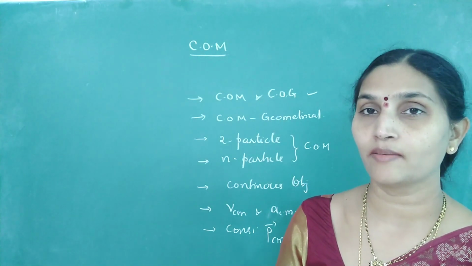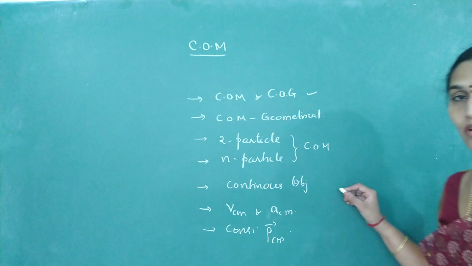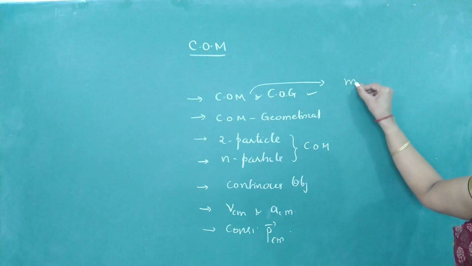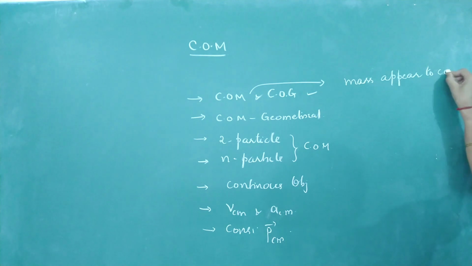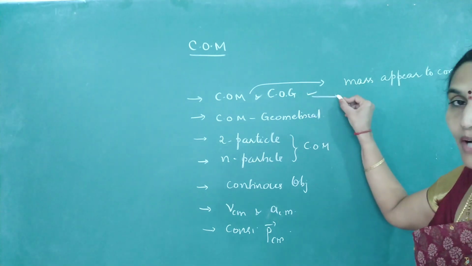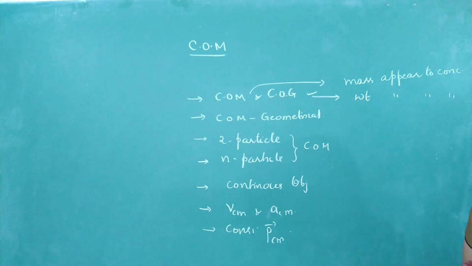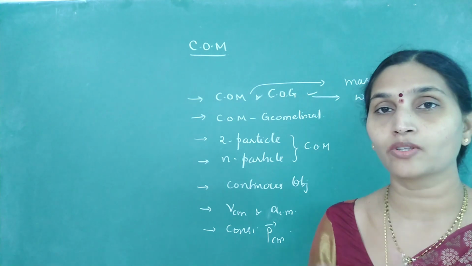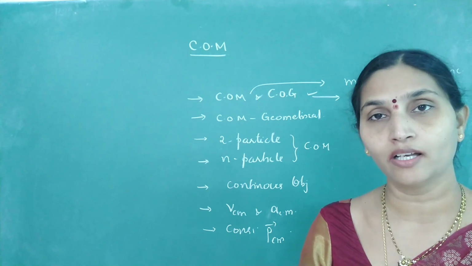We know center of mass is an imaginary point where the total mass of the body appears to concentrate. I repeat, how do we define the center of mass? It is an imaginary point where total mass appears to concentrate. Whereas center of gravity is an imaginary point where the total weight of the body appears to concentrate. See, it is the weight, and the upper one is the mass. But as long as you are in a uniform gravitational field, that means throughout the object small g remains constant, then center of mass and center of gravity will coincide.